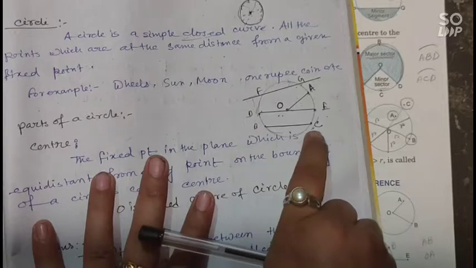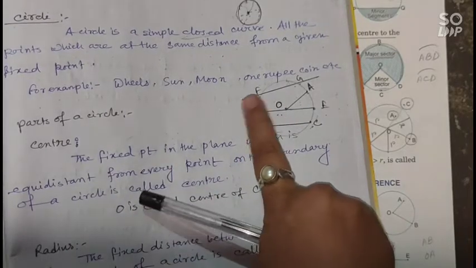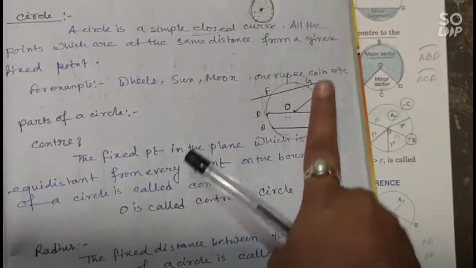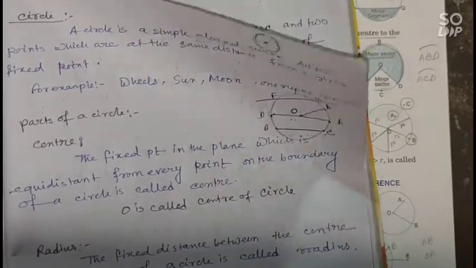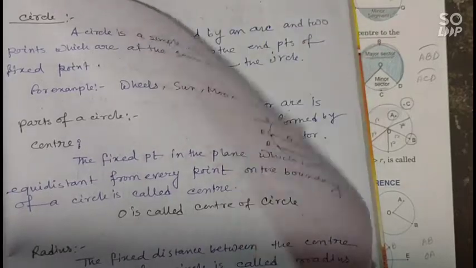Okay, so in this circle, O is the center, OA is the radius, DE is the diameter, BC is the chord, and FG is the secant, and AG, AE, CE, all these are the arc of the circle. So any part of the circumference is called arc.